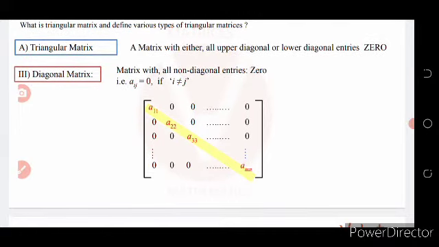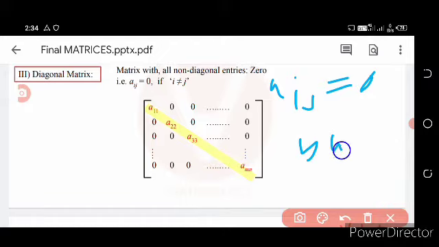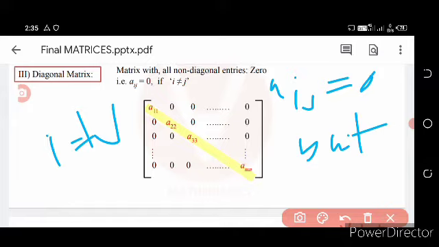Then come to diagonal matrix. What is called a diagonal matrix? The matrix with all non-diagonal entries 0, where the condition is aij is equal to 0 where i is not equal to j.